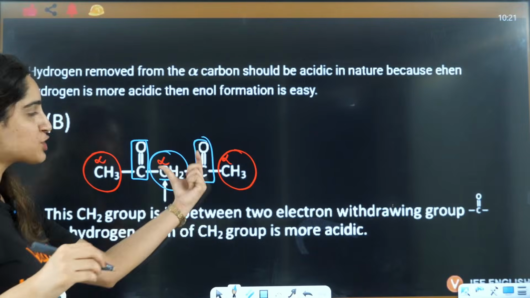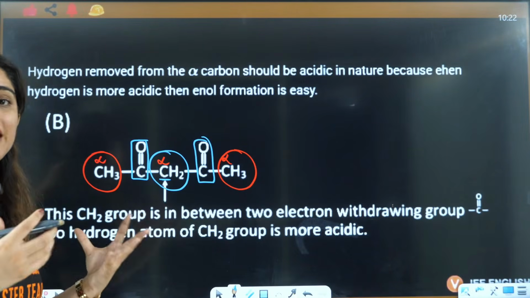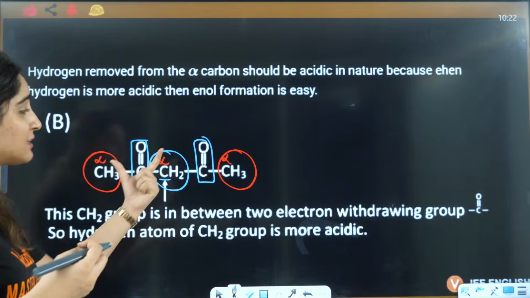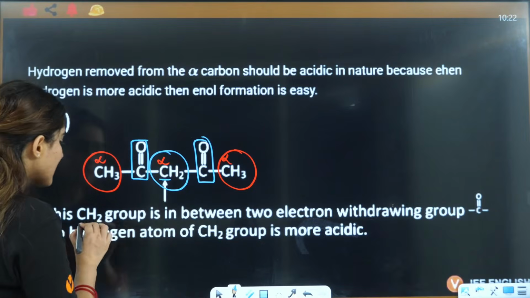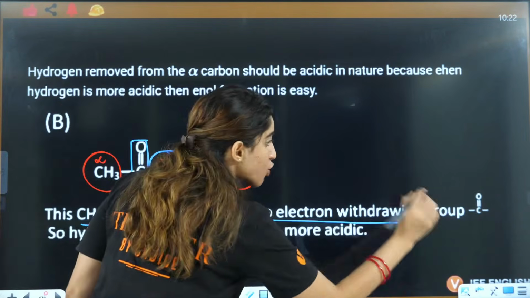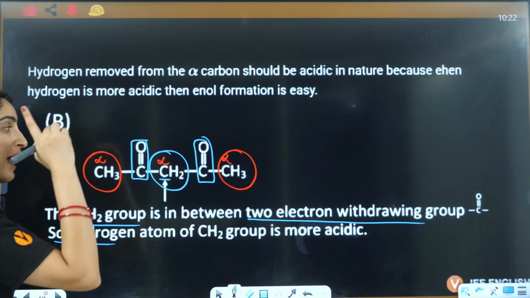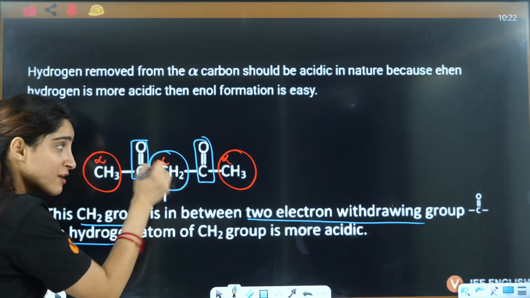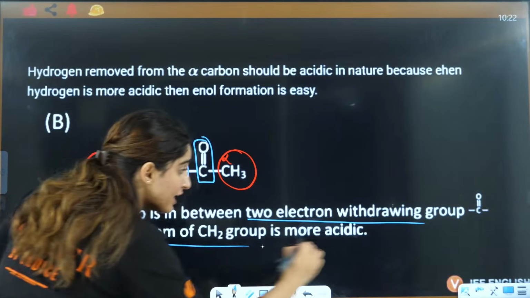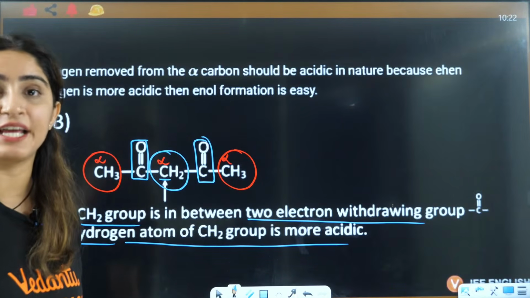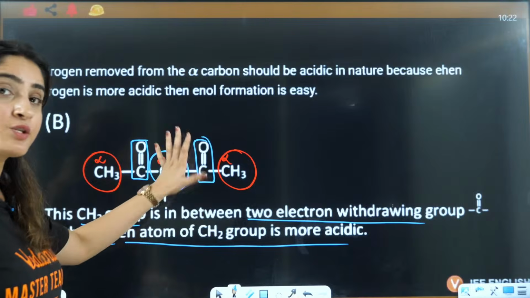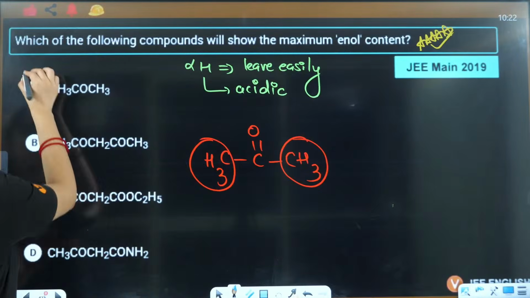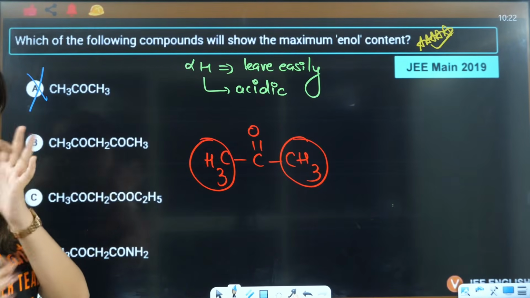Because of the attachment of two electron withdrawing carbonyl groups, the CH2 group is between them, so the hydrogen on this alpha carbon will be very highly acidic in nature. That is the reason this is more acidic. So first thing, B is already out of the race.